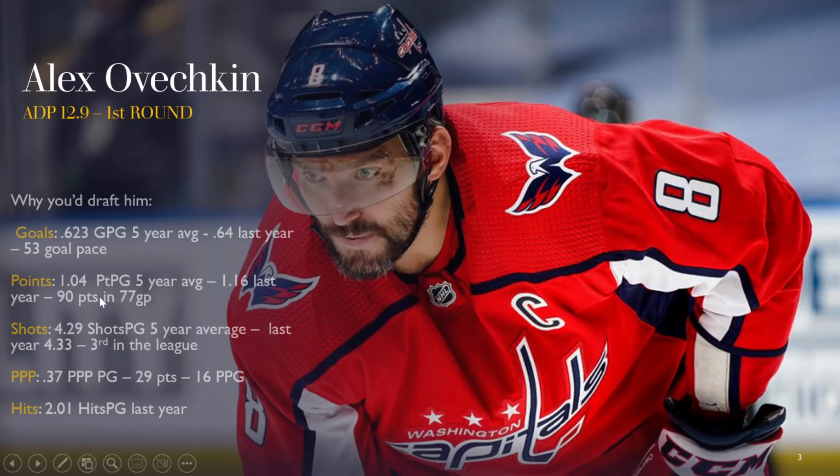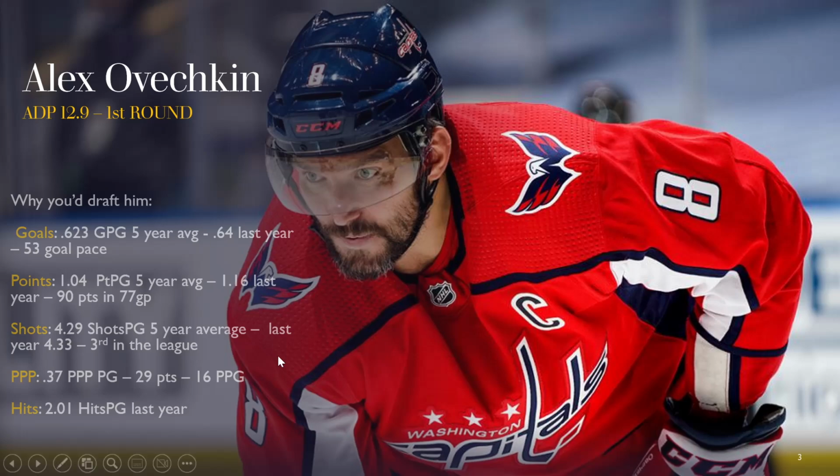And then if you look at his points, his 1.04 points per game 5-year average is very good. Last year, 1.16, 90 points in 77 games. That was his highest points per game average since his career high 1.51 points per game in 2009-10. So he's clearly not slowing down. He's actually been increasing over the last 2 or 3 years in terms of his production.